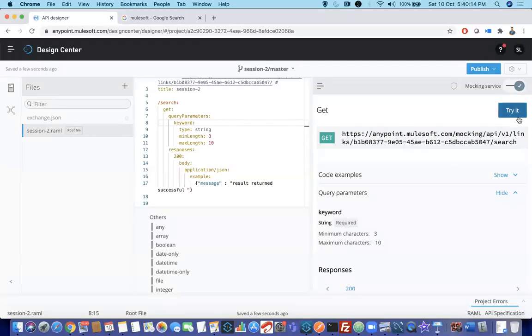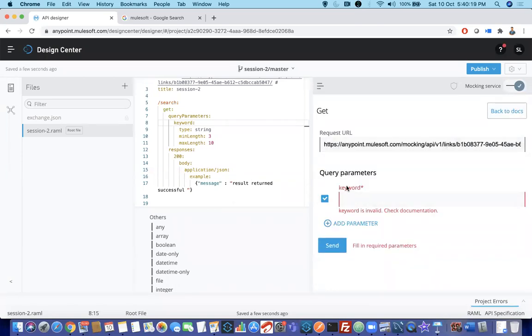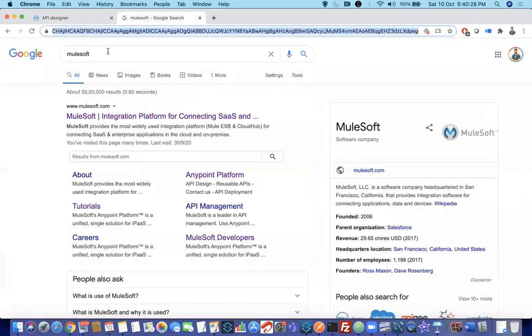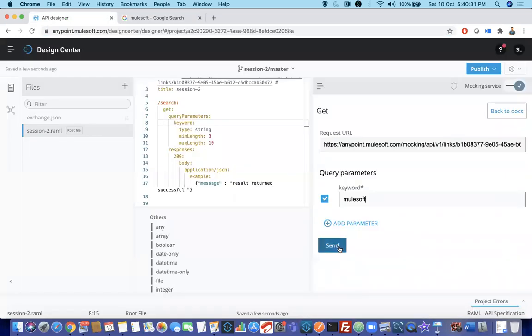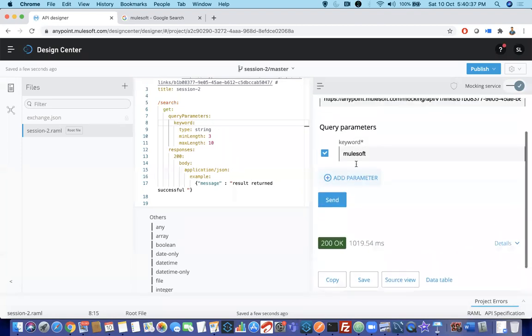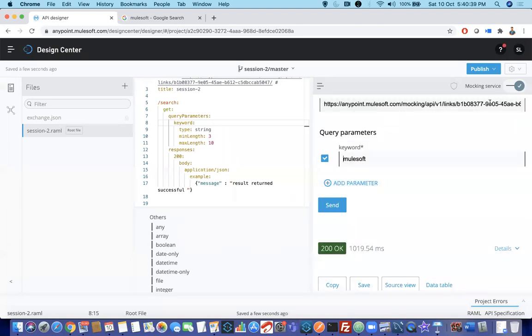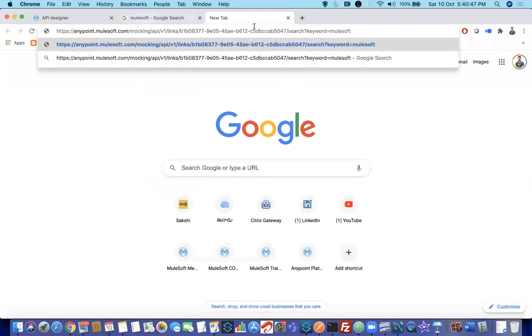If you want to try it, there is an option called Try it over here. Click here. Now you can see it is asking for a keyword. I said 3 letters, right? Let me give MuleSoft, then just click Send. This is nothing but a request, whenever we click on something and enter a value. Then, as I am giving a valid keyword, I'll just copy the URL. You can see the .com, this is the base URL, and my search is here.